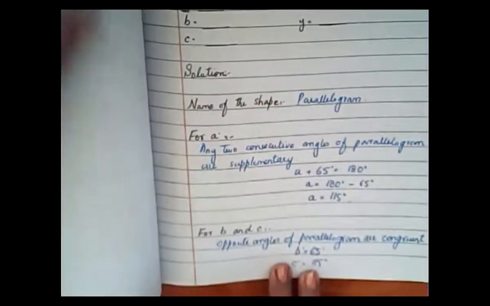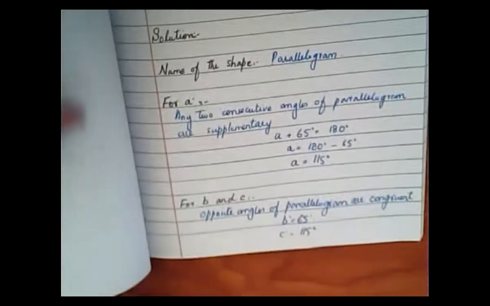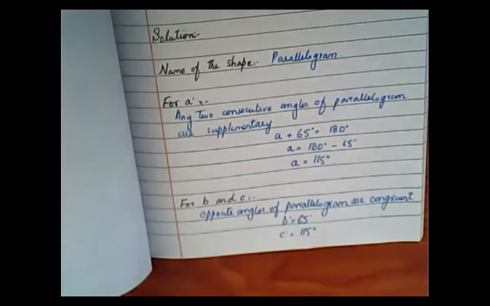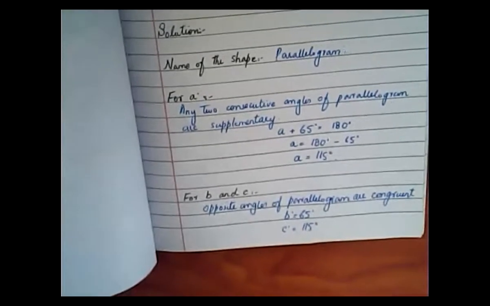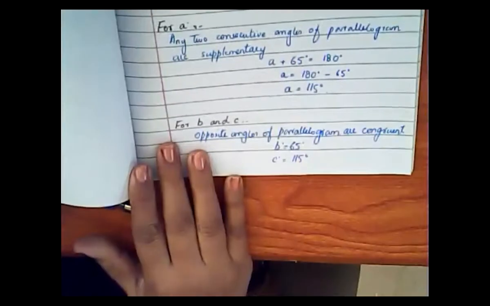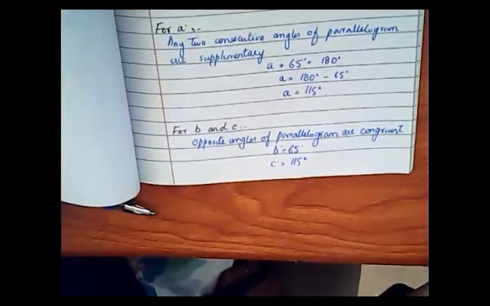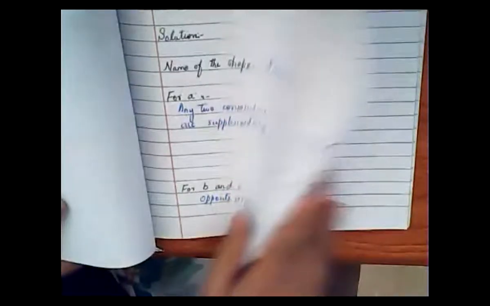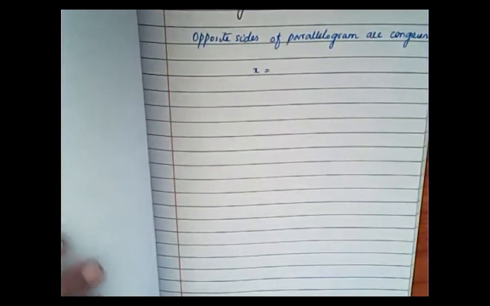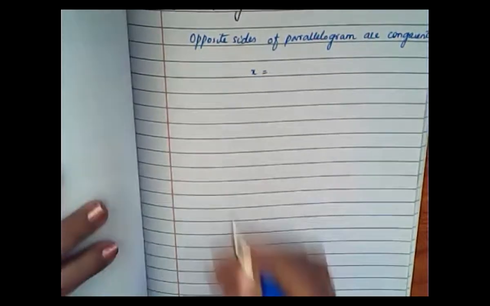This is B and C. Okay, this is B, this is C. Now, X will be equal to what? Yes, very good.